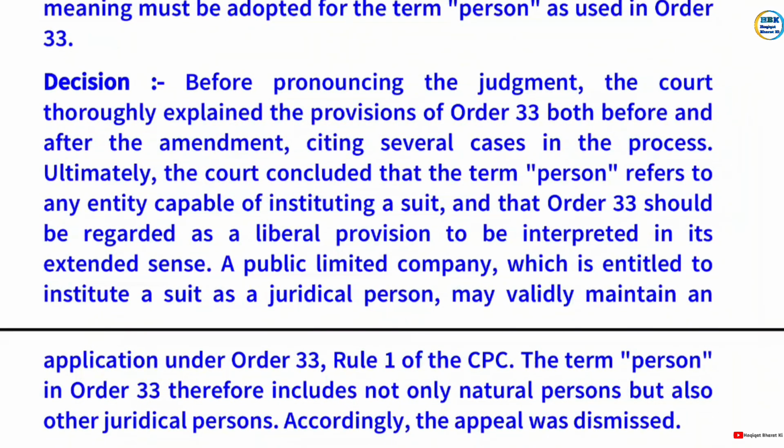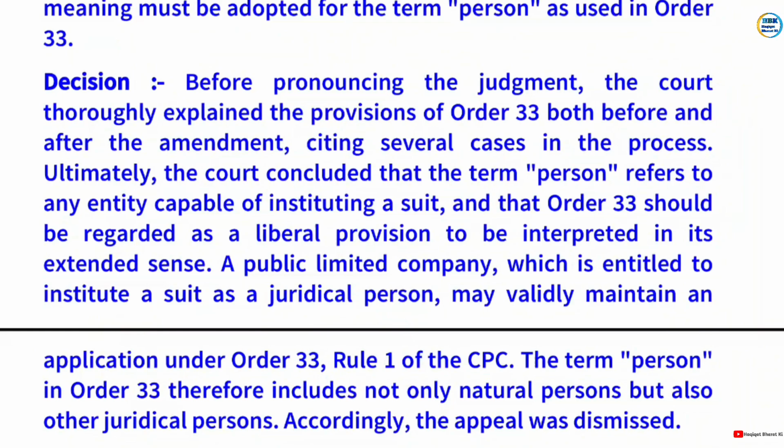Decision: before pronouncing the judgment, the court thoroughly examined the provisions of Order 33 both before and after the amendment, citing several cases in the process. Ultimately, the court concluded that the term person refers to any entity capable of instituting a suit, and that Order 33 should be regarded as a liberal provision to be interpreted in its extended sense.